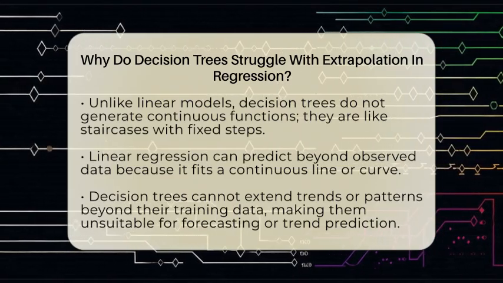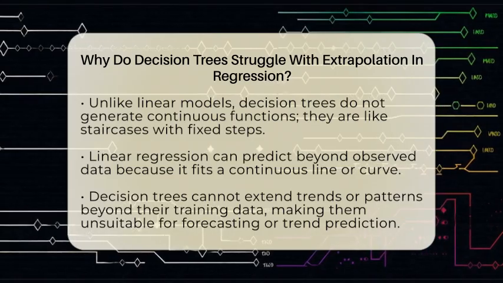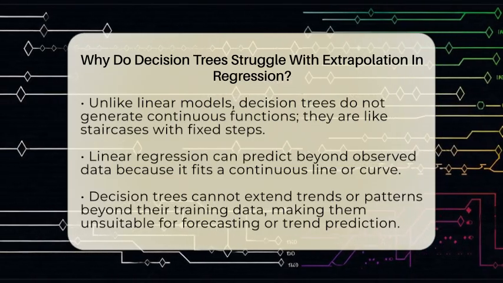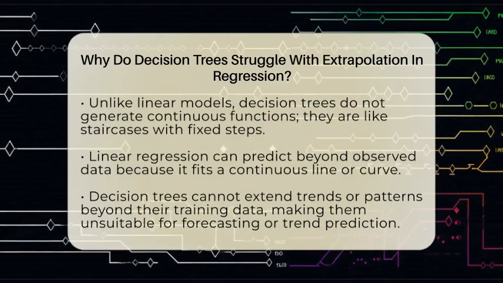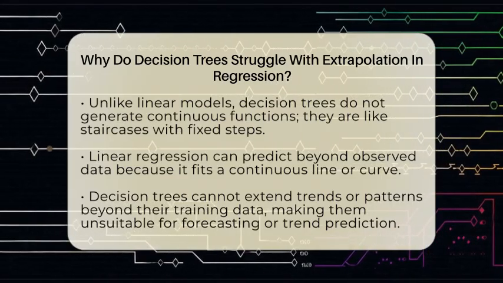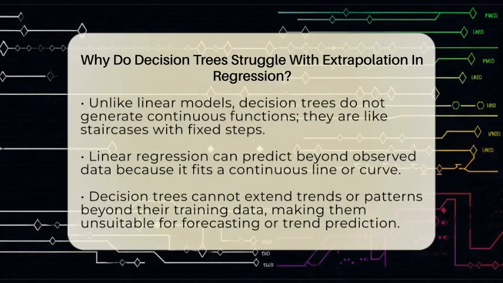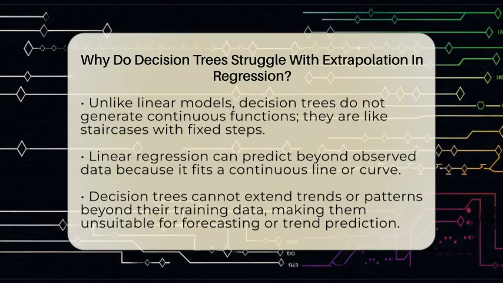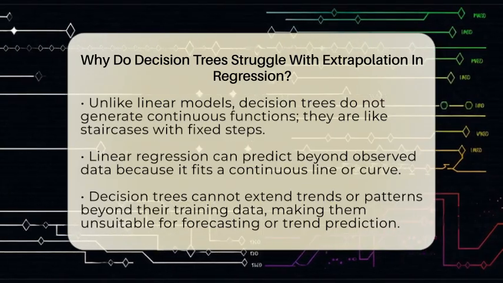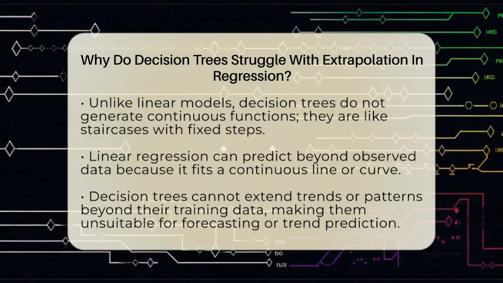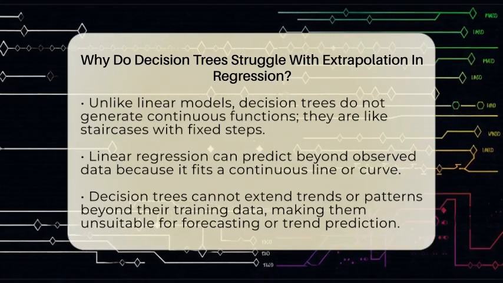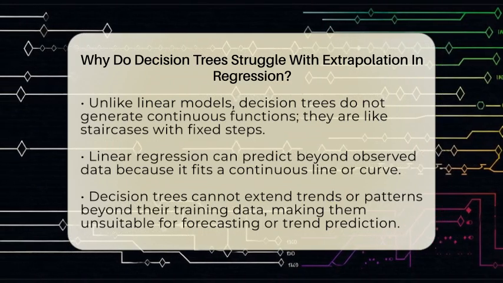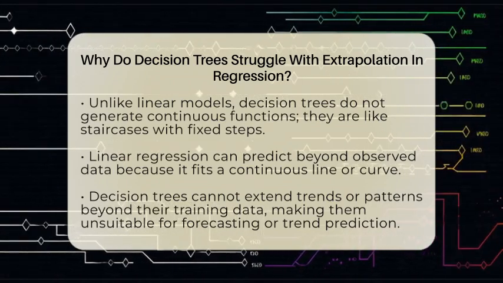Unlike models such as linear regression, which fit a continuous line or curve, decision trees do not create a mathematical function that extends beyond the data. Linear models can predict higher or lower values because they are based on an equation that continues infinitely in both directions. Decision trees, on the other hand, are like a staircase. They only have steps at the points where the data was split. Outside those steps, they cannot climb or descend further.